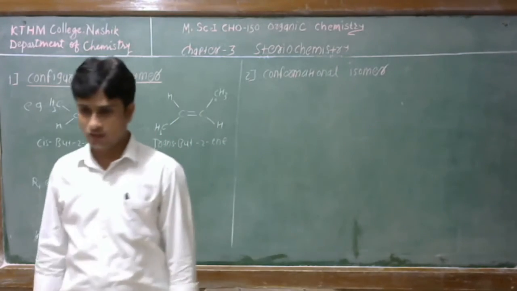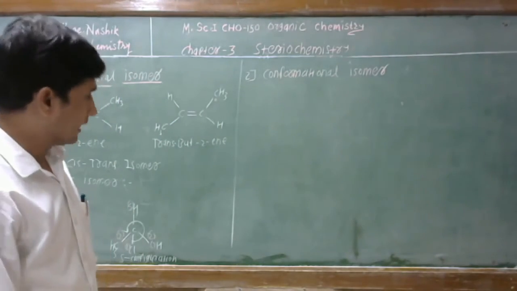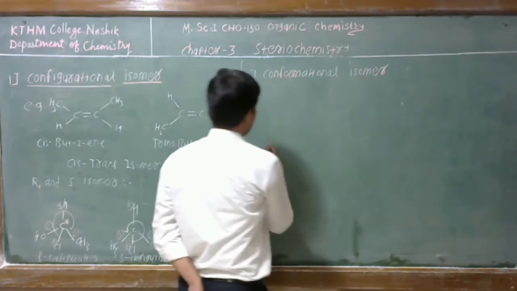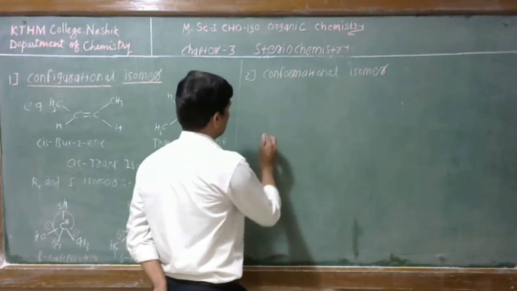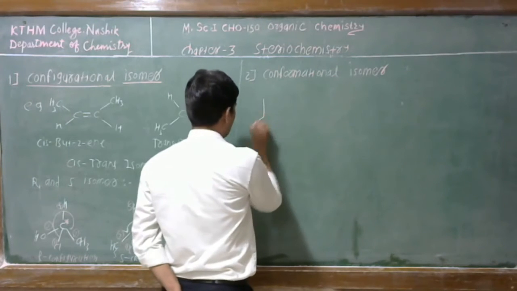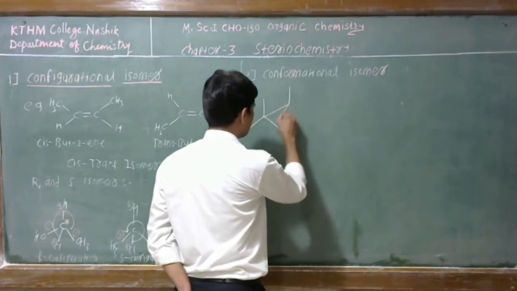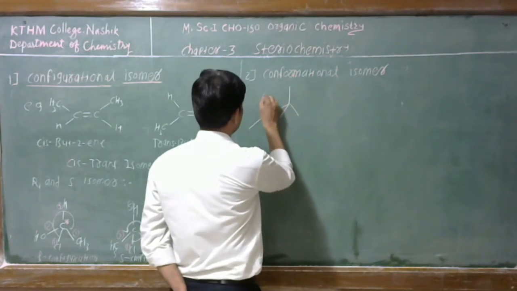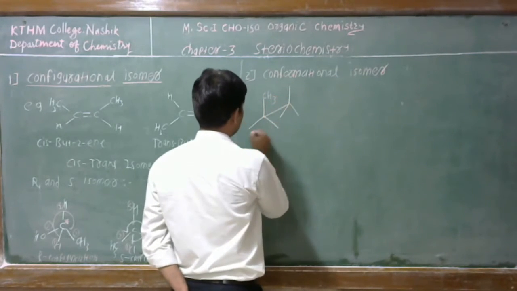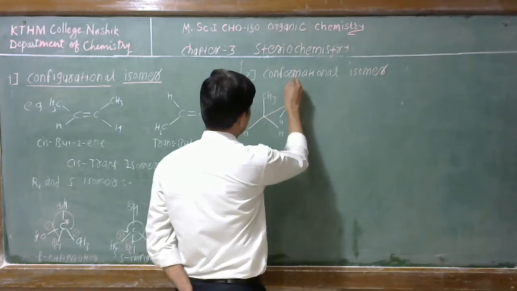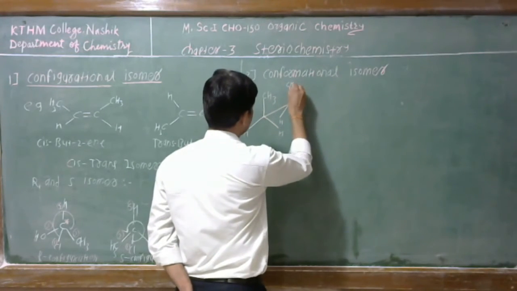In conformational isomer, we can also take the example of butane. So I write here the Sawhorse projection formula of n-butane. This is CH3, this is hydrogen, this is hydrogen, this is hydrogen, and this is CH3 again.